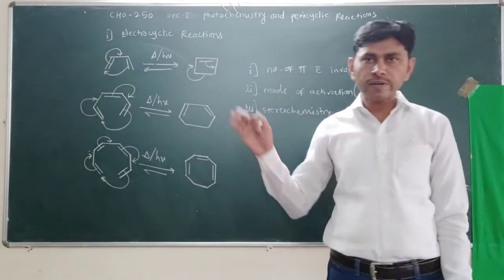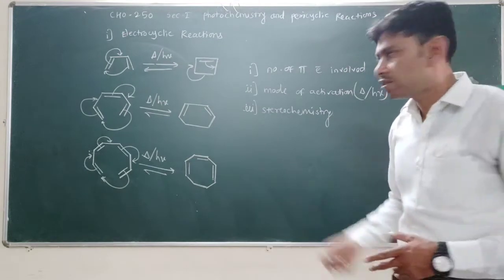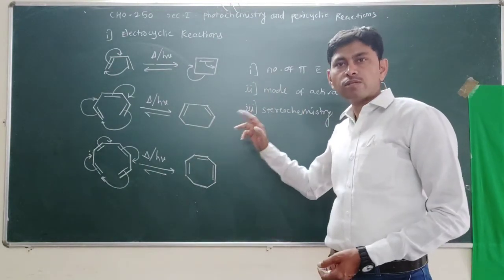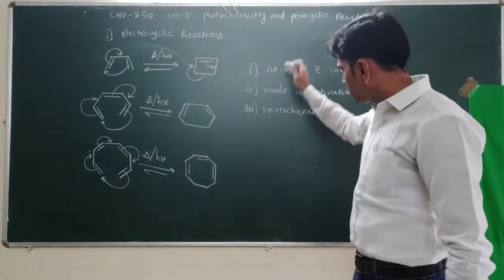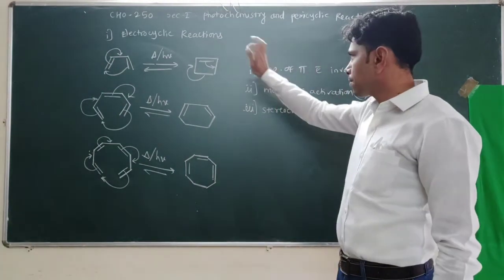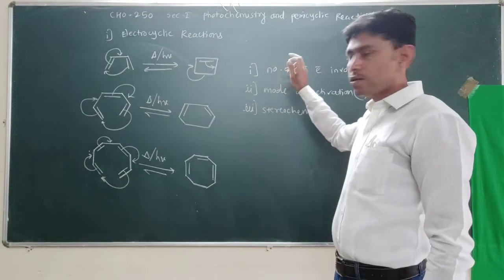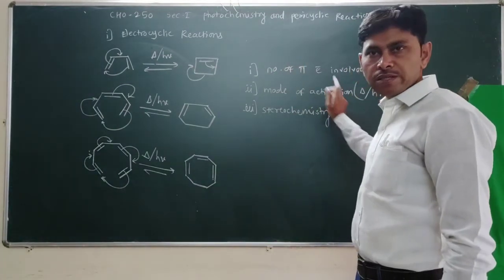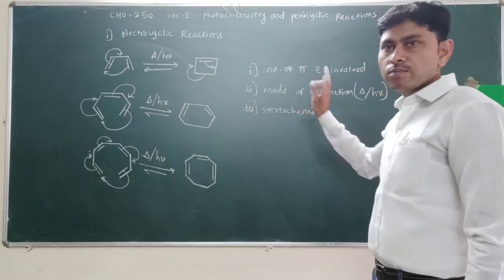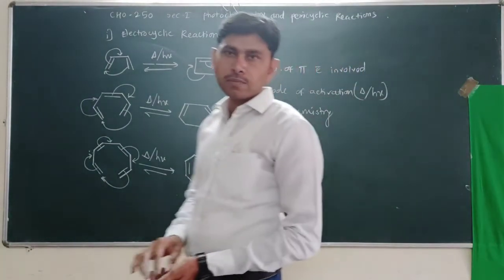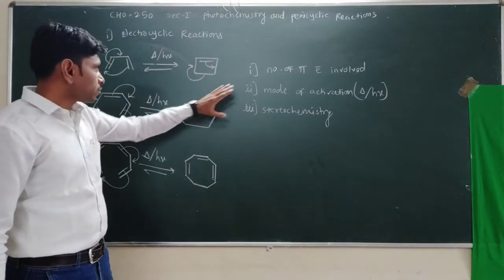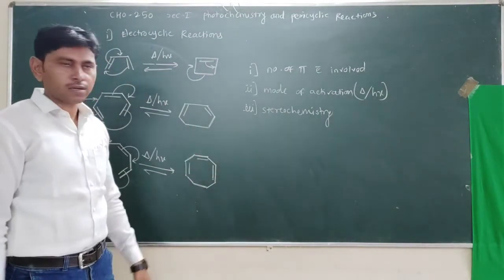And the stereochemistry of reactants is also important, because when we change the stereochemistry of the reactant, there will be a change in the stereochemistry of the product. So the 3 factors that we have to consider while studying the electrocyclic reaction are the number of pi electrons involved, second the mode of activation, and third the stereochemistry of the product obtained and of the reactant involved.